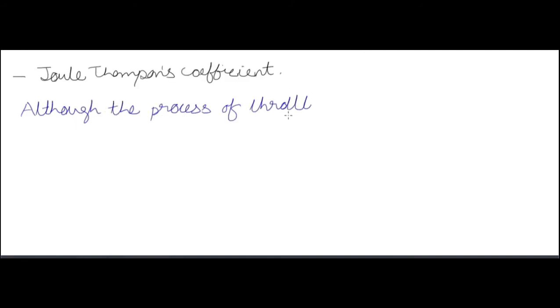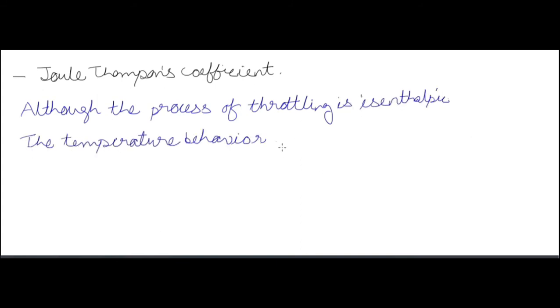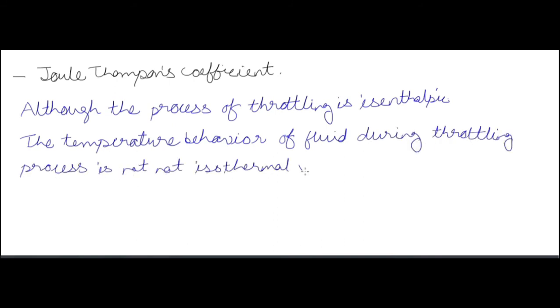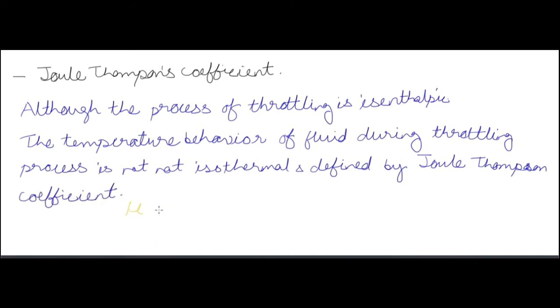Now the Joule-Thomson coefficient. In throttling we have seen that enthalpy is always constant, but temperature is not constant. It becomes constant for an ideal gas, but it is not constant for any other gas. So the temperature characteristic is judged by the Joule-Thomson coefficient, which is the slope of the isoenthalpic curve on the TP coordinate, temperature versus pressure coordinate.